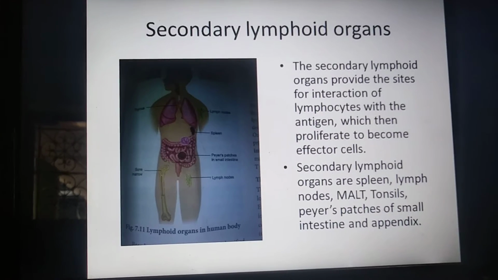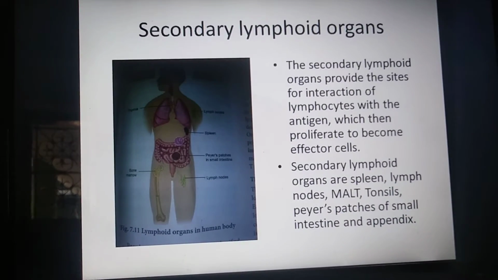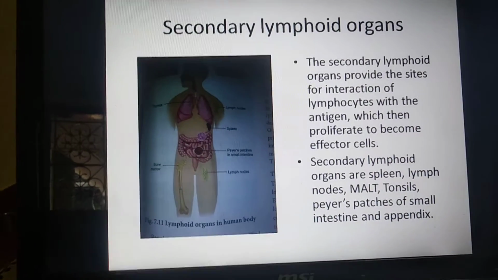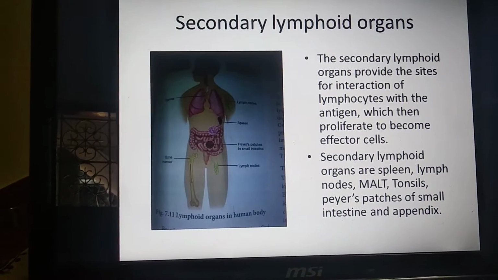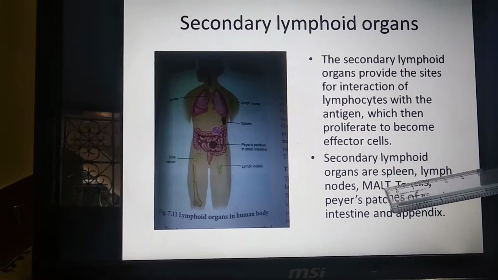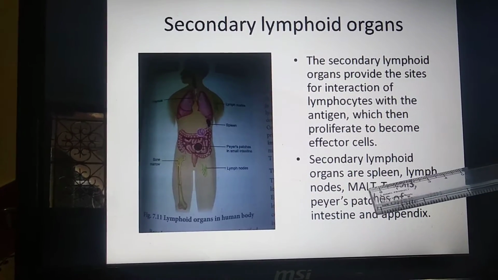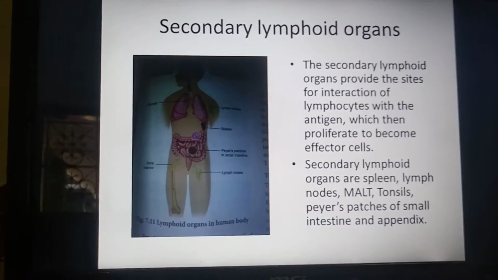Here, what is the full form of MALT? Mucosa associated lymphoid tissue is called MALT.